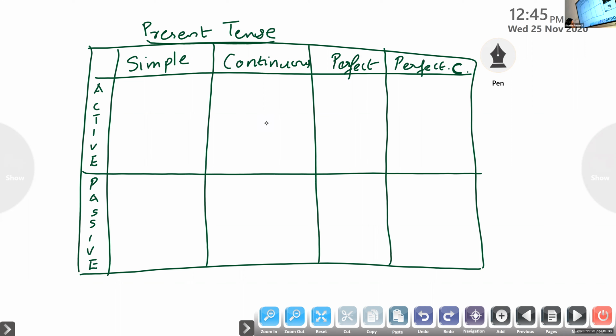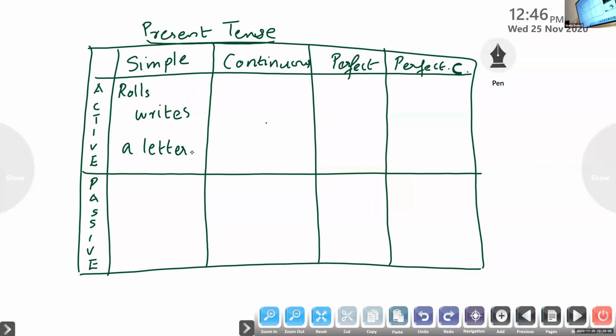First sentence: Ravi, R-O-L-L-S, Rolls writes a letter. Look at the sentence.